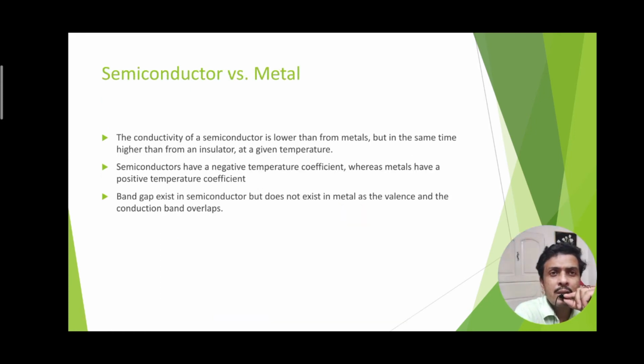The difference between a semiconductor and a metal is essentially semiconductor versus conductor. The conductivity of a semiconductor is lower than that of a metal, but at the same time higher than that of an insulator at a given temperature. Semiconductors have a negative temperature coefficient, whereas metals have a positive temperature coefficient. The band gap exists in a semiconductor but does not exist in a metal, as the valence and conduction bands overlap.